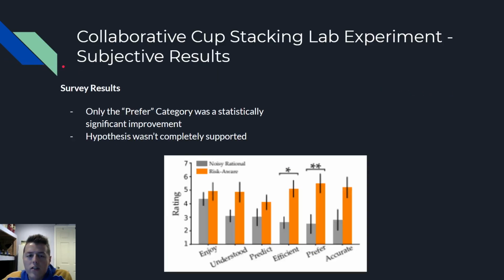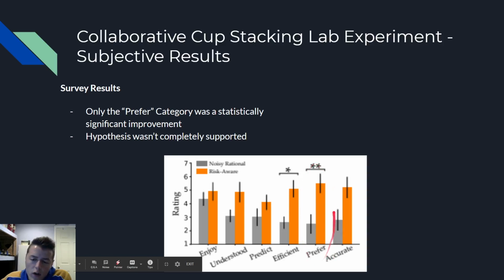So what were the subjective results of the lab experiment? Well, this actually kind of failed. Only the preferred category, which is right here, was a statistically significant improvement over the noisily rational interpretation. To clarify this, the participants were asked, on a scale of 1 to 7, how well they enjoyed this, how well they understood the robot and could predict it, the efficiency, which one they prefer, and how they feel about its accuracy.